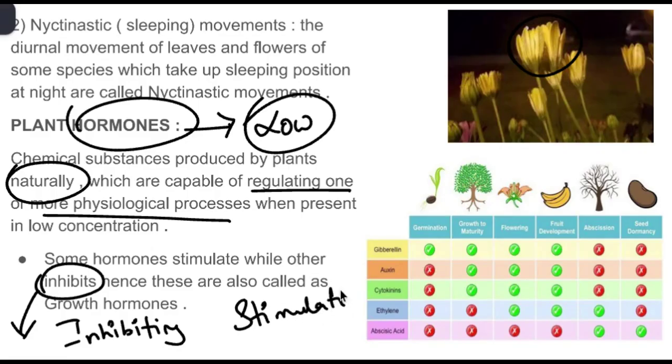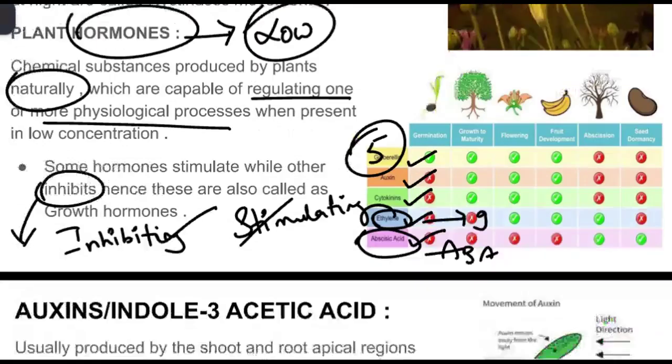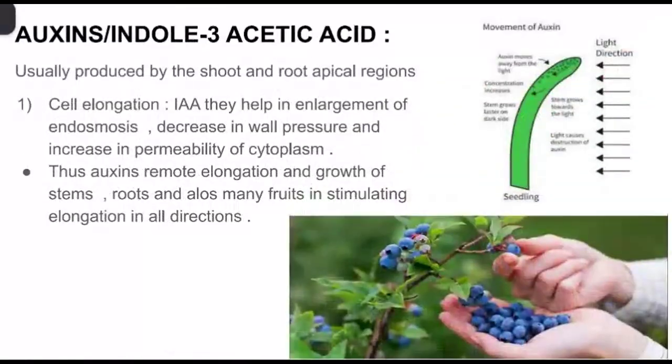Plants have basically five different types of hormones: gibberellins, auxins, cytokinins, ethylene and abscisic acid. Among these five, ethylene is the only gaseous hormone. The rest are different. Coming to stimulating and inhibiting, only abscisic acid, ABA, is the inhibiting hormone. The rest are all stimulating hormones. So let's discuss each of them briefly.